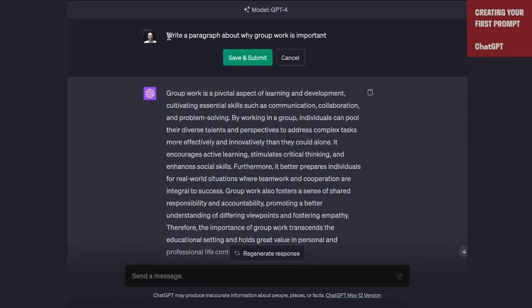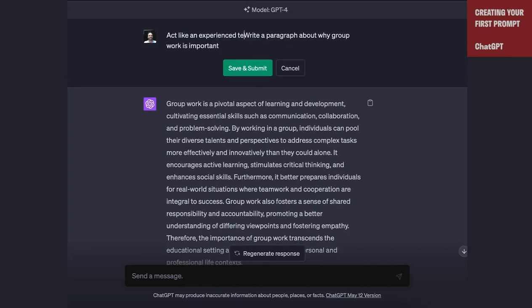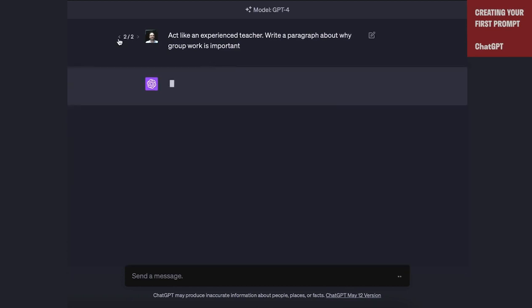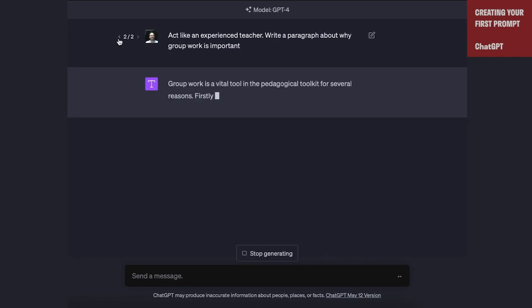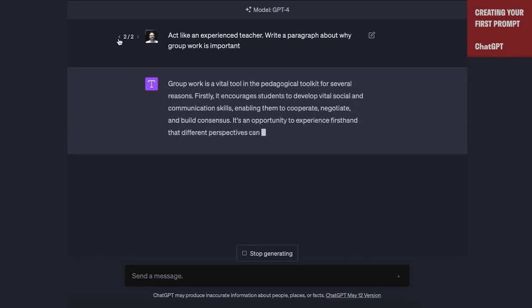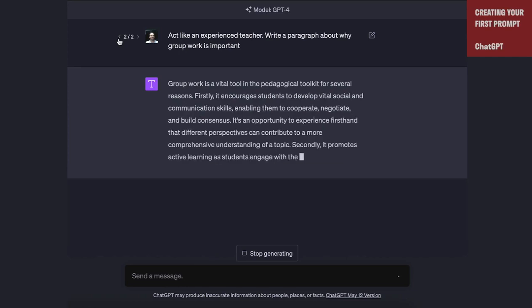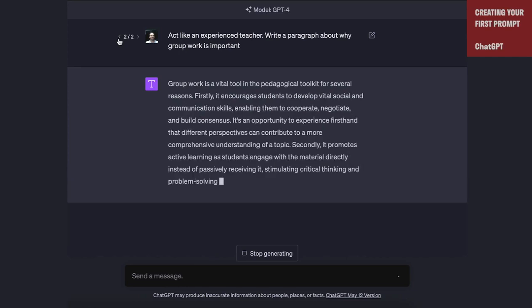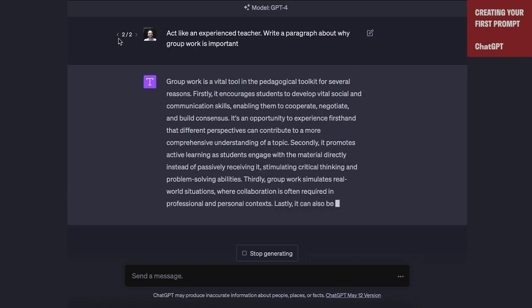So we can say, act like an experienced teacher. Write a paragraph about why group work is important. And you'll notice that the entire context of the conversation changes, because now it's talking about pedagogy and it's talking about it from a teacher's perspective. We haven't made it into a teacher. This is not magic, but we've given it context to work in and a perspective to take. And you'll see it uses that perspective throughout.